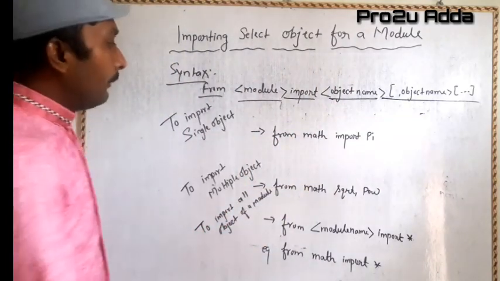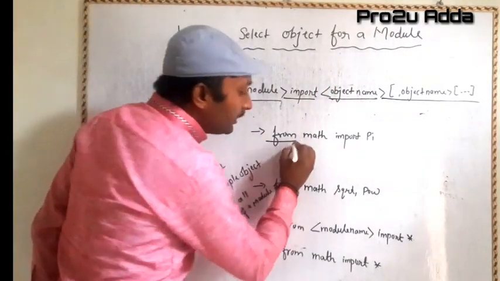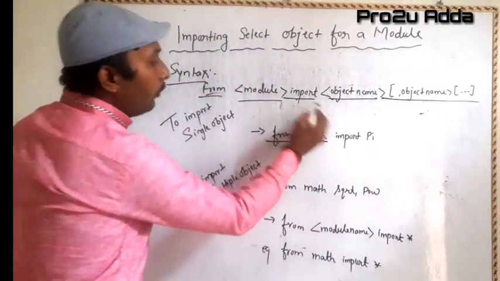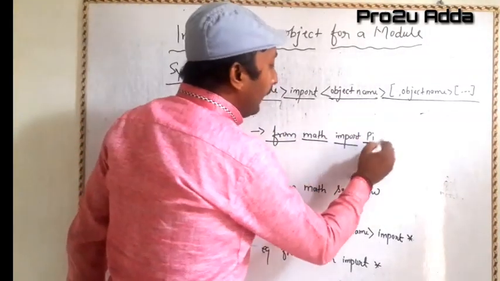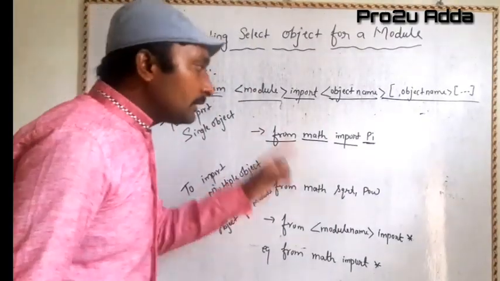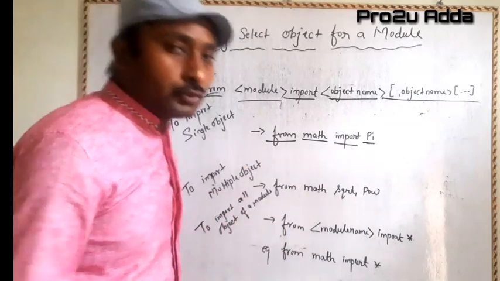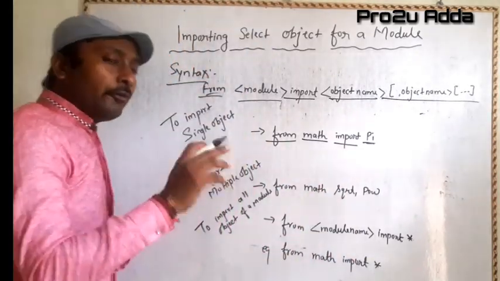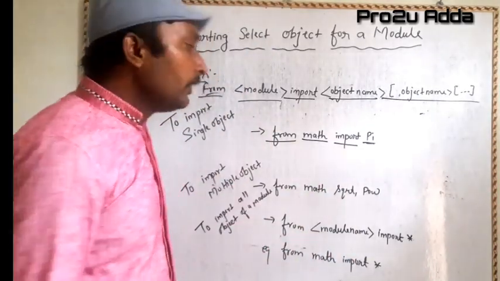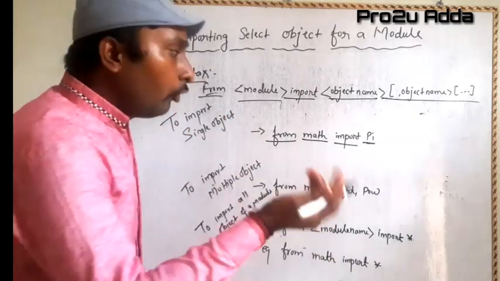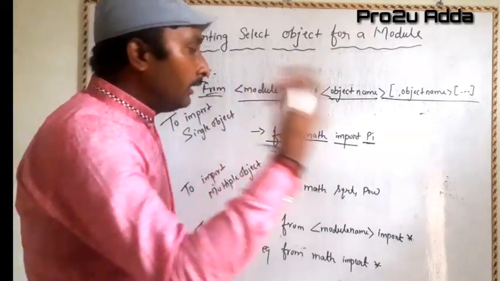Let me show you with an example. Here from is being used, and the module name is math, and the import word, and the object name is pi. Simply we have accessed pi in our program. Here we don't have to use underscore, because we have to mention underscore when importing a module followed by underscore at top level or bottom level.